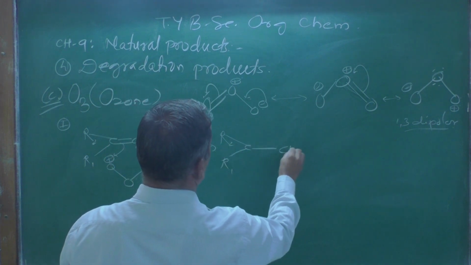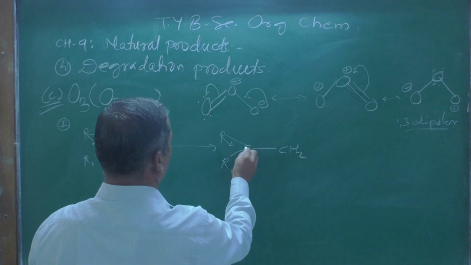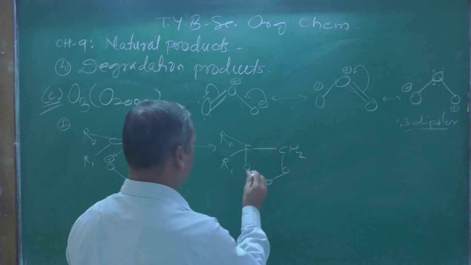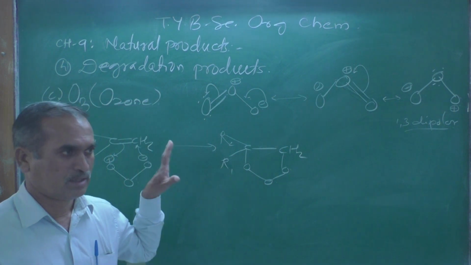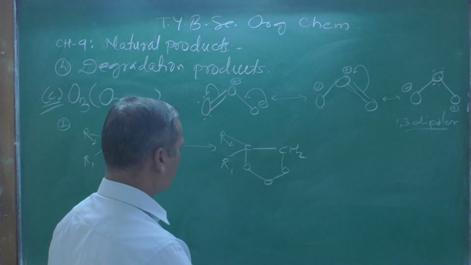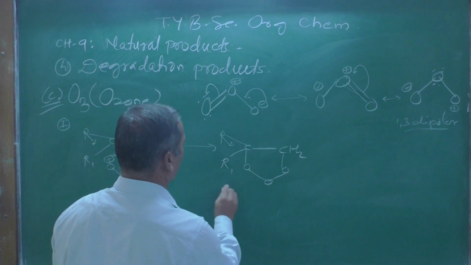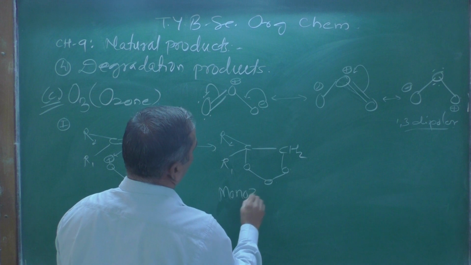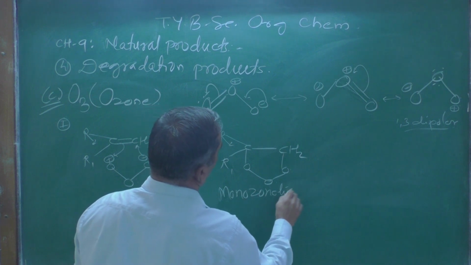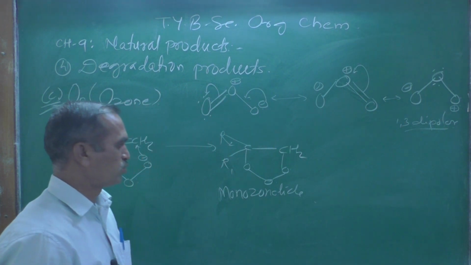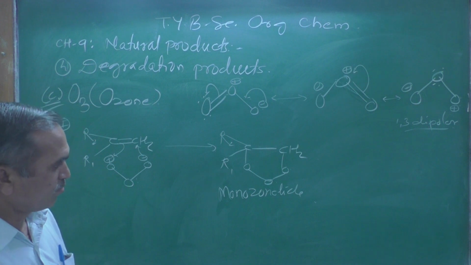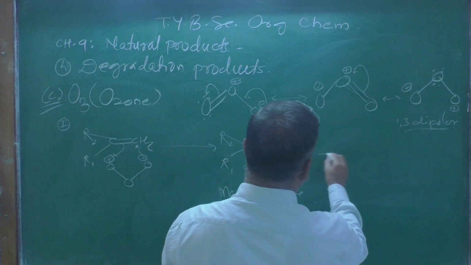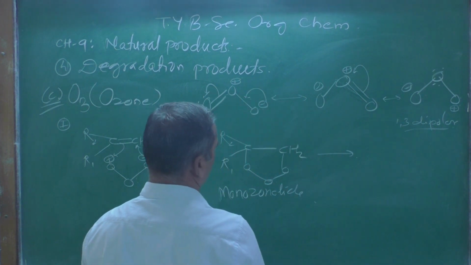Now this CH2 I am writing as it is, then here oxygen, and whatever intermediate is formed over here is known as a monozonolide, and this is going to break in this manner.